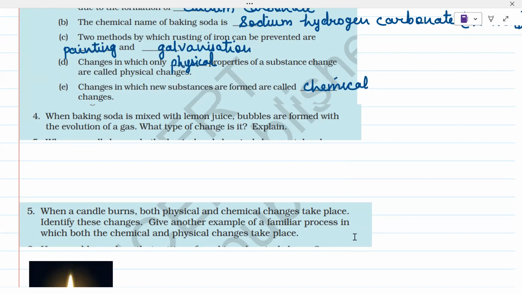And in this, the gas which is forming the bubble is carbon dioxide gas, right? And a new substance, sodium hydrogen carbonate, is formed due to which it cannot be converted back into baking soda and lemon juice. That is why it is a chemical change. So we will write that it is a chemical change